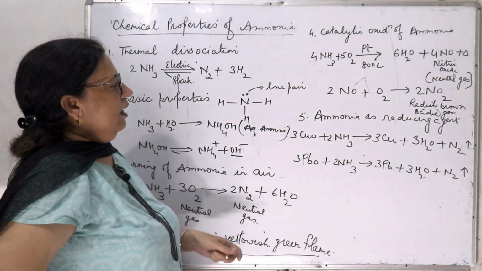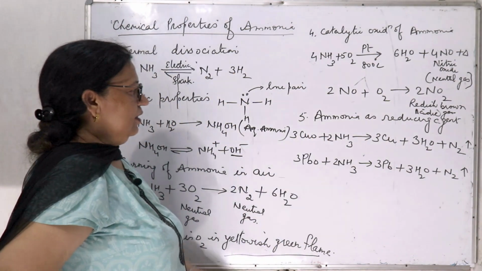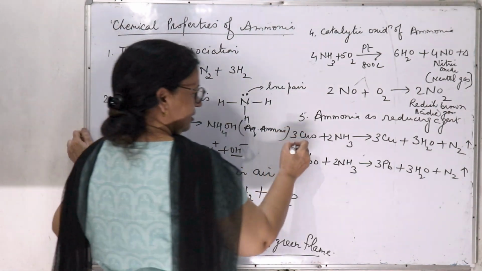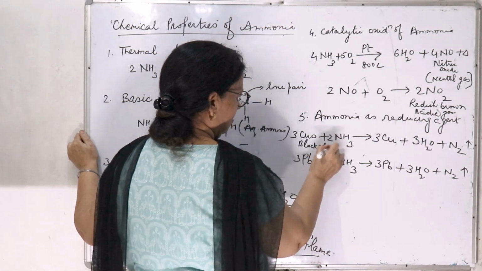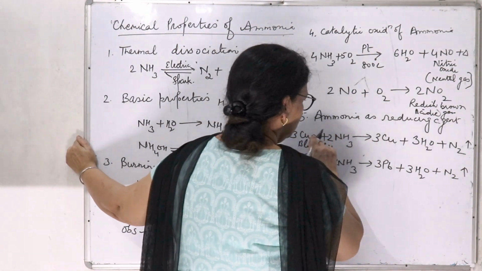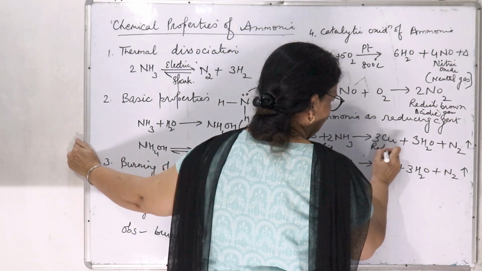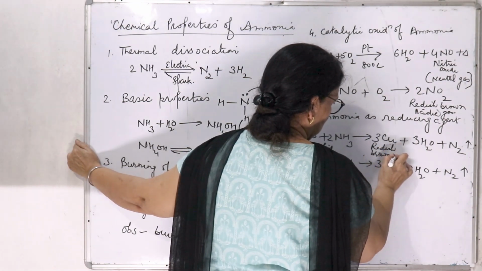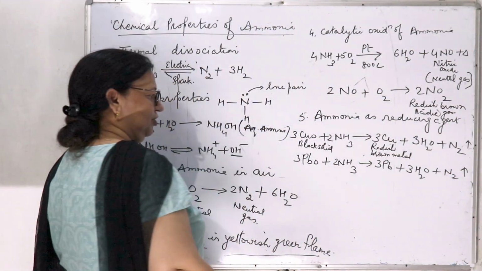And next is ammonia as reducing agent. Copper oxide, this is black solid. When it reacts with ammonia, it reduces copper oxide to copper. This is reddish brown metal, plus water plus nitrogen.